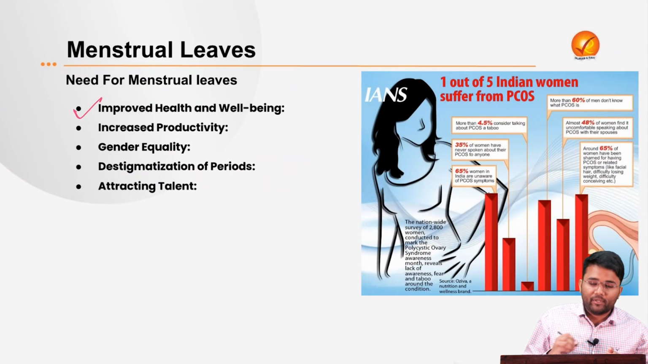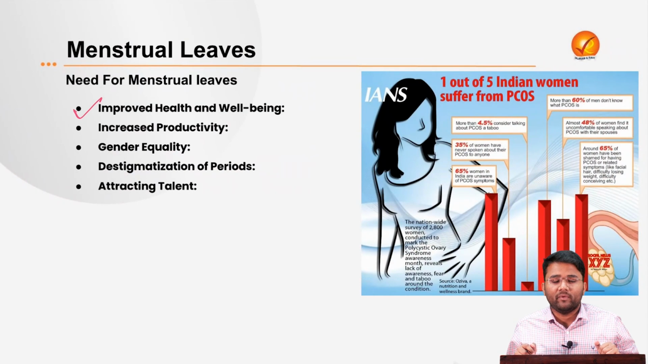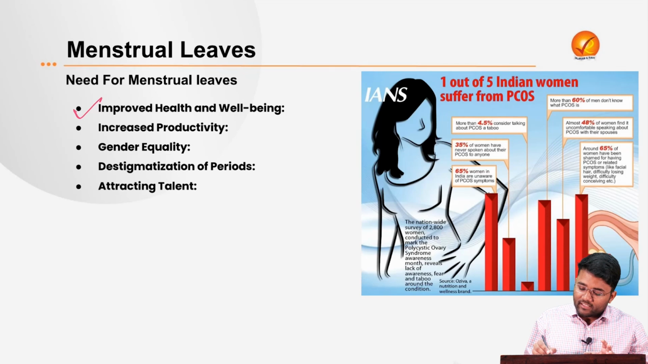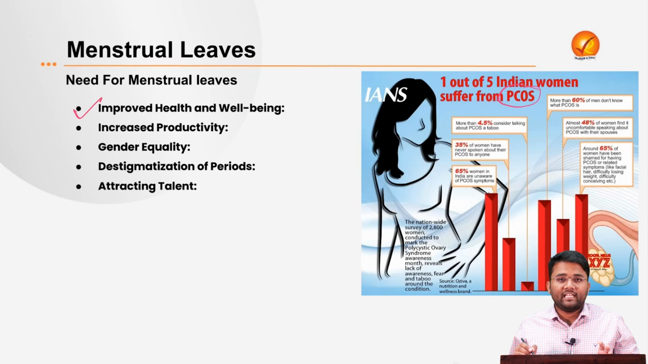First, it will help in improving the health and well-being of the woman. All the women face a lot of issues in the form of cramps, pain, etc. during their menstruation. So it is very difficult for them to concentrate on their work during these periods. Apart from this, one issue that is often neglected is PCOS, the full form of which is polycystic ovary syndrome, where the ovaries get some cysts